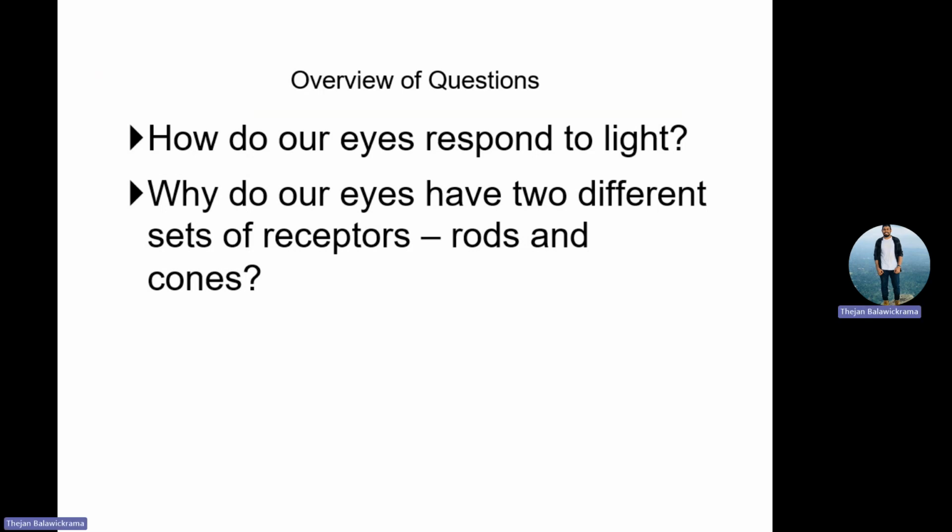And why do our eyes have two different set of receptors, rod and cones? And dark adaptation, and previous. So that is photovision, right? So you will, in the process, learn this, and you know what are the things that will happen, and so this is what is basically.